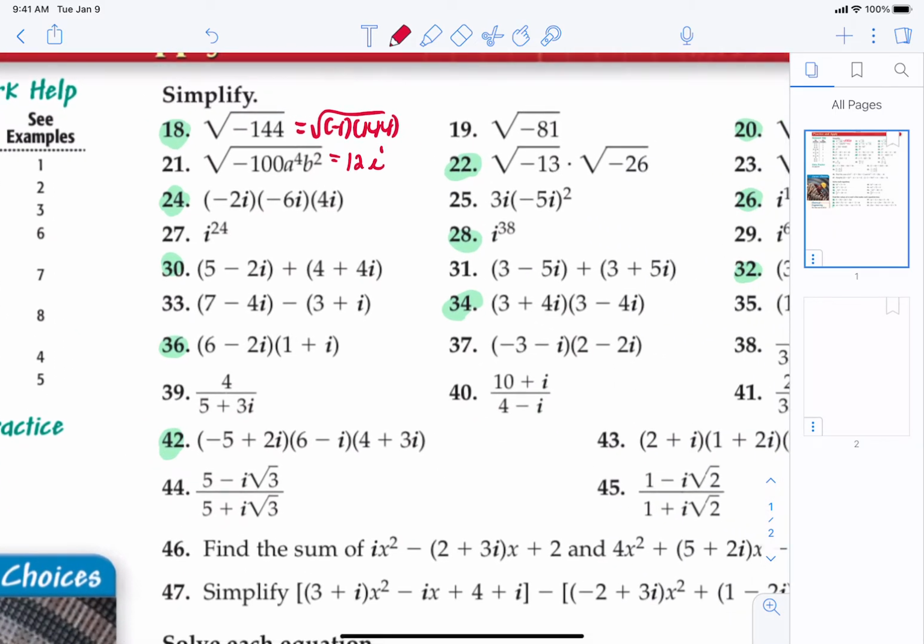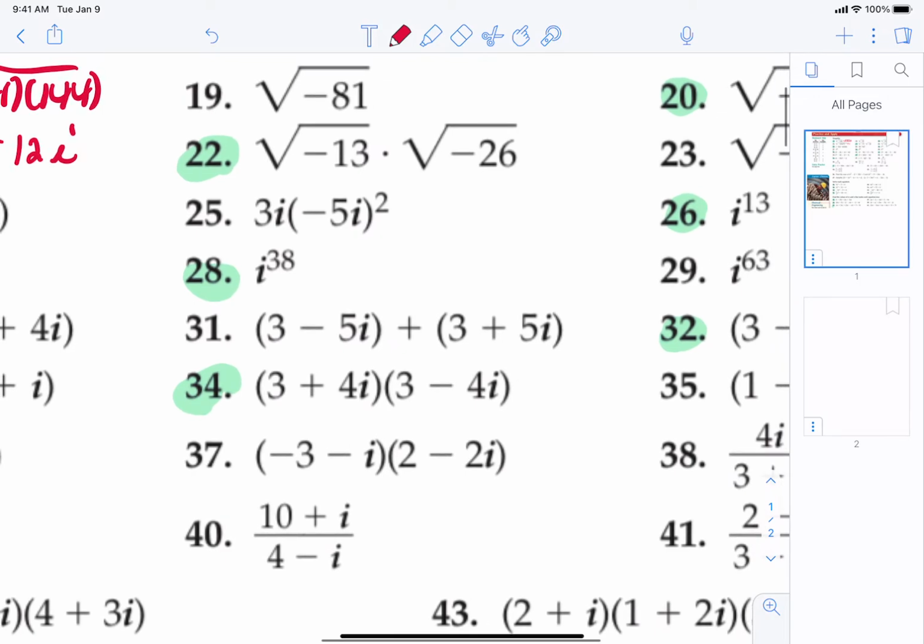Now let's jump to 22. Each negative gets counted as an i, so this is going to be the square root of 13 times 26, and we know that it's going to be an i squared.